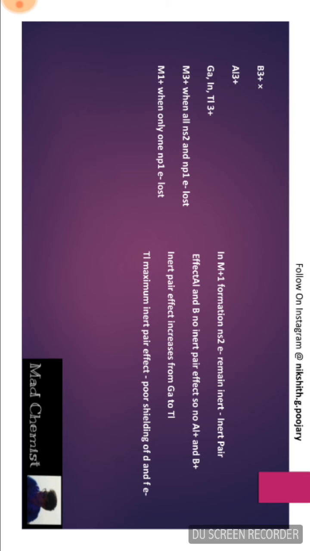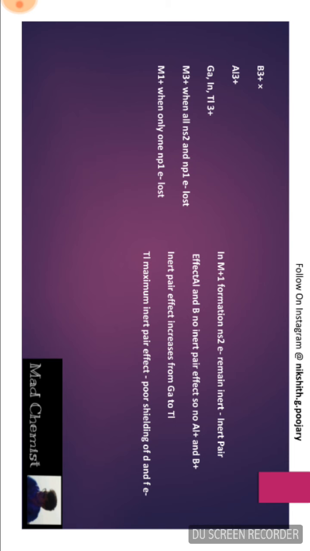Gallium, indium and thallium show +1 and +3 oxidation states. These elements form M+ as well as M3+ cations. The M3+ cation is obtained when all ns2 and np1 electrons are lost, but the M+ cation is obtained when only one np1 electron is lost.